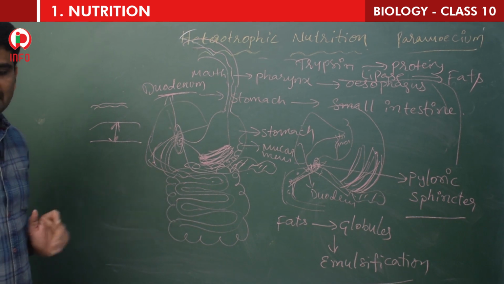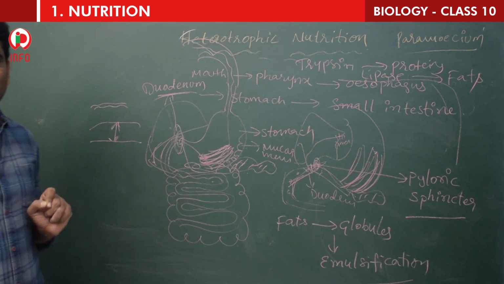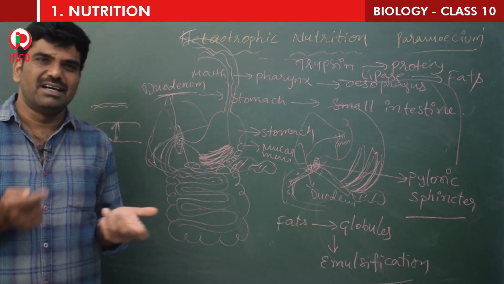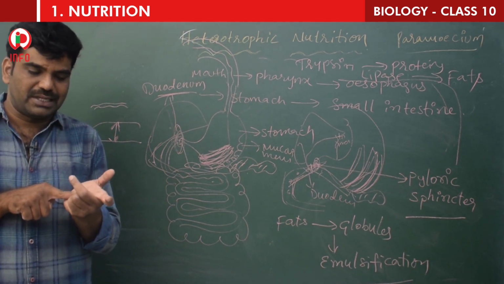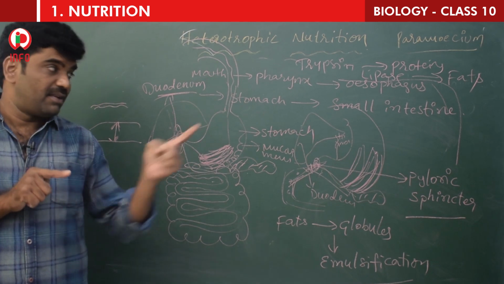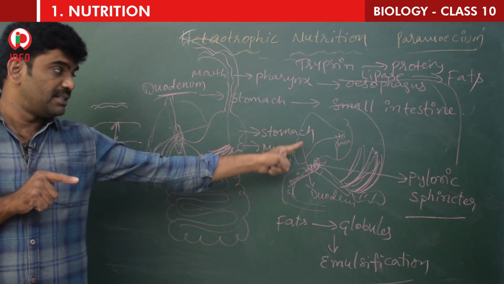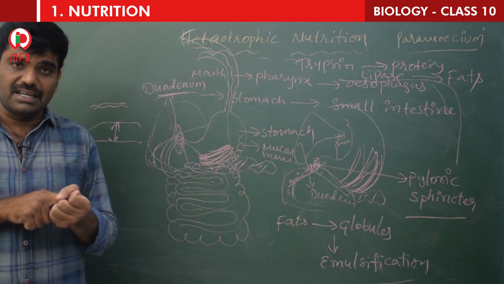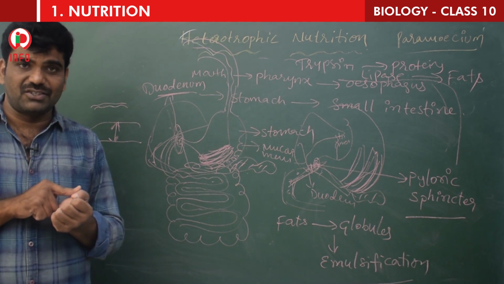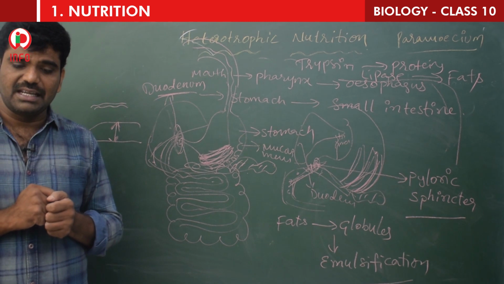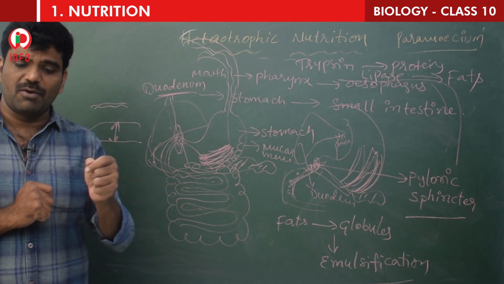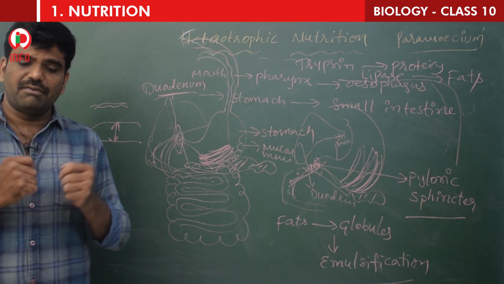Next one is this one. The wall of the small intestine secretes intestinal juice. See children, how many juices? From the mouth, saliva. In the stomach, gastric juice. That's two juices. The third one is from the liver, bile juice. Pancreatic juice, fourth one. Now it is intestinal juice. Intestinal juice carries on the further process, breaking small molecules of protein down into even smaller ones.